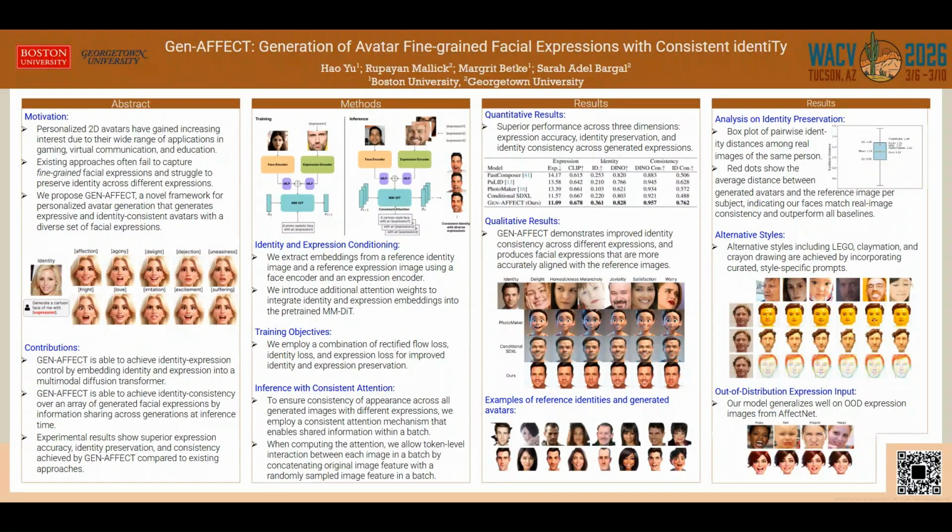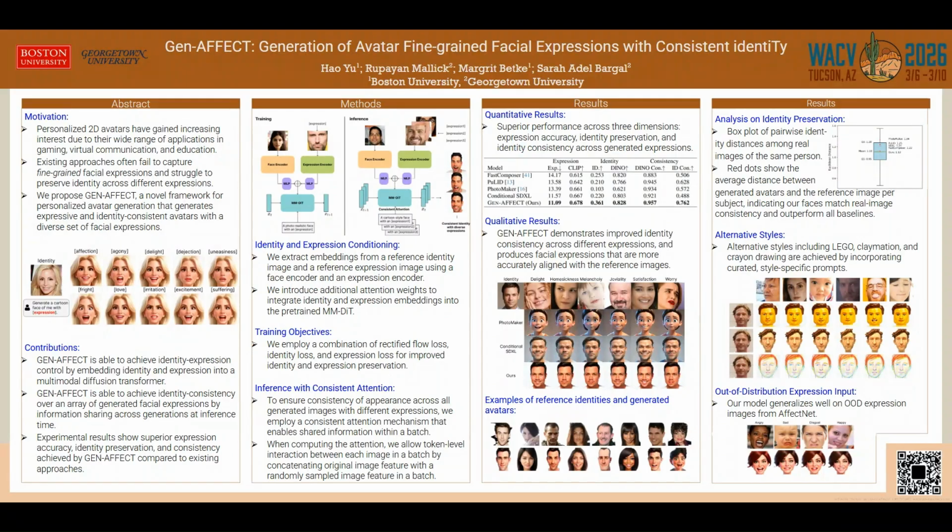During training, we optimize three losses: a rectified flow loss for stable diffusion training, an identity loss to preserve subject identity, and an expression loss to ensure accurate expression transfer. Together, these objectives encourage expressive accuracy without compromising identity preservation.